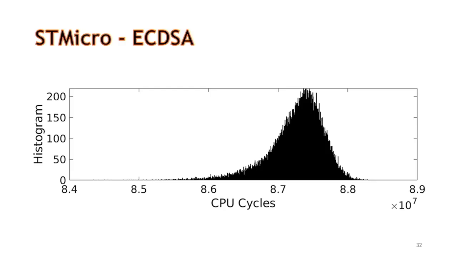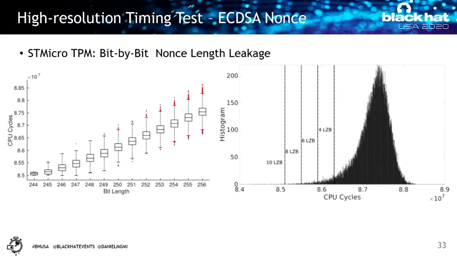And here is basically the histogram we drew for the timing behavior of ST Microelectronics, and we see that even though at first glance it looks like a balanced Gaussian distribution, we have more samples on the left side, and it gave us an idea that this may also have a timing behavior. So we looked at the nonces again, and we realized that this is a very similar vulnerability compared to the Intel fTPM ECDSA operation.